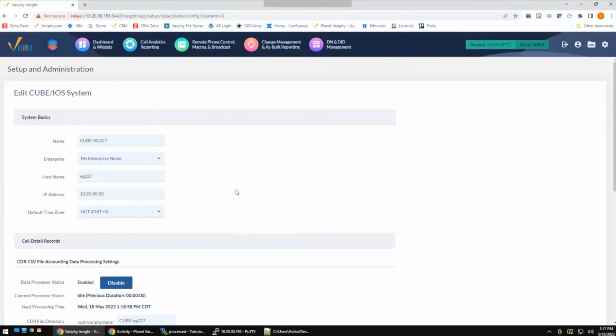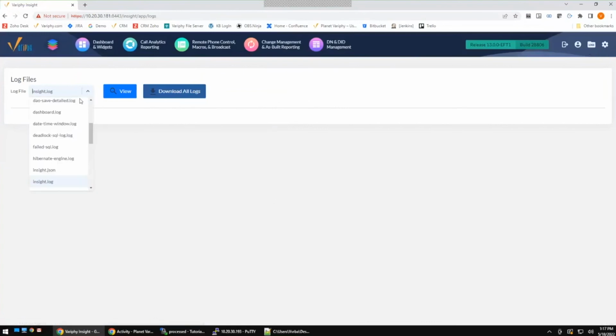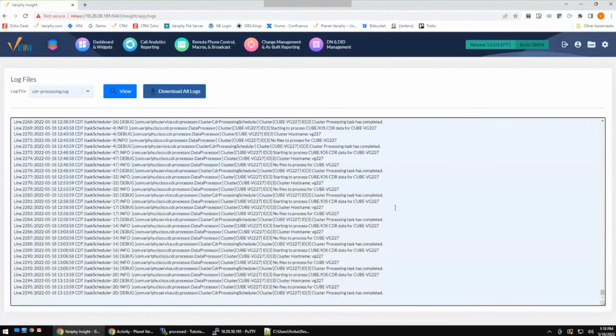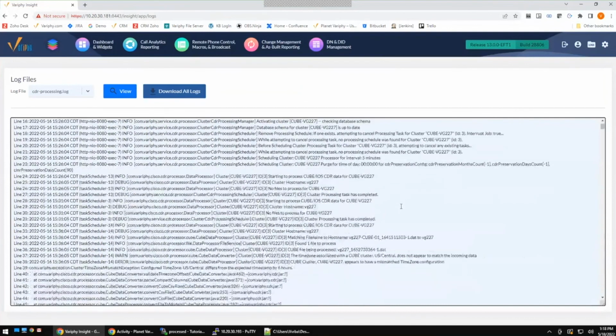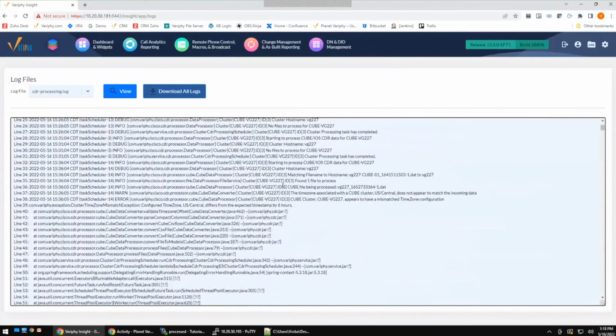Another way to troubleshoot that is that our logs are going to be very clear. They're going to tell you that the time zone is off. Let's see if I have any in here that will give us that representation. I have a feeling I probably do from when I was getting this set up. Looking through the logs, there is a CDR processing log. This is the log that's going to tell us if we're rejecting calls or even if we're processing calls successfully. Right at the top, if you are suspended and you are on 13.0, the first place you would probably look is the CDR processing log, where I'm at right now.